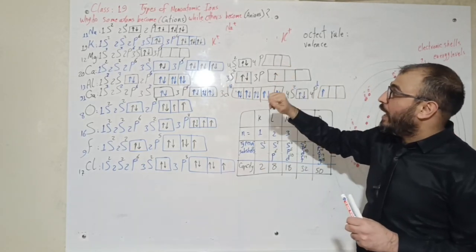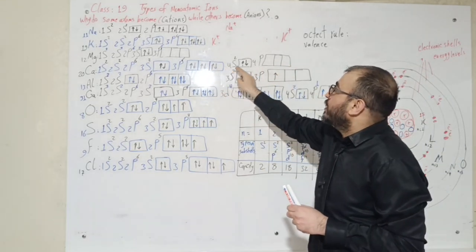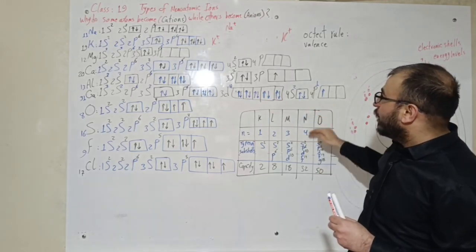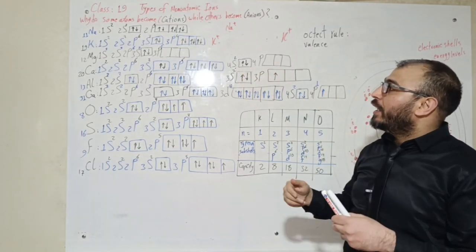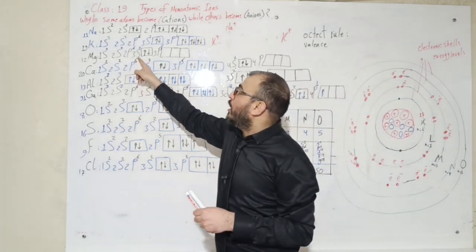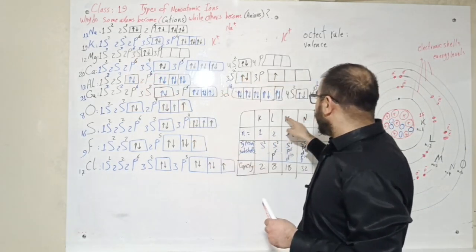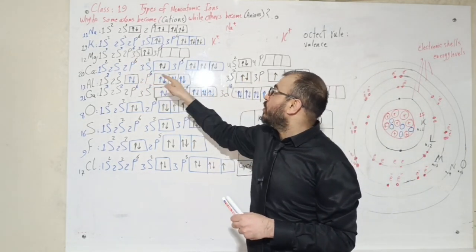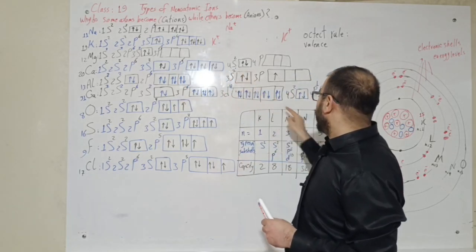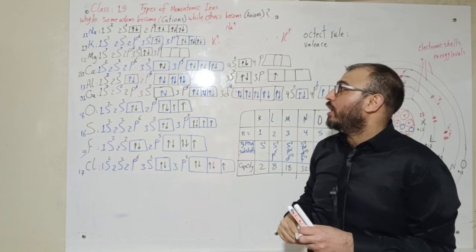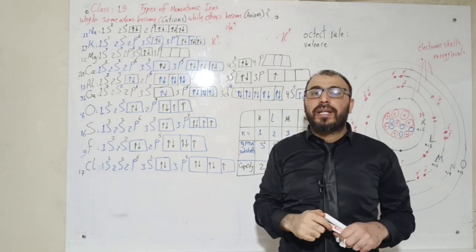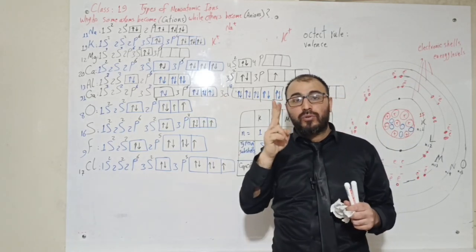And the last shell, or the valence shell of calcium here, is the 4th shell, N, inside which we can find only 2 electrons. Again, my friends, the valence shell of magnesium is the 3rd shell, M, while the valence shell of calcium is the 4th shell, N, and each one has 2 electrons in its valence shell. In the case of magnesium and calcium, we have 2 options.